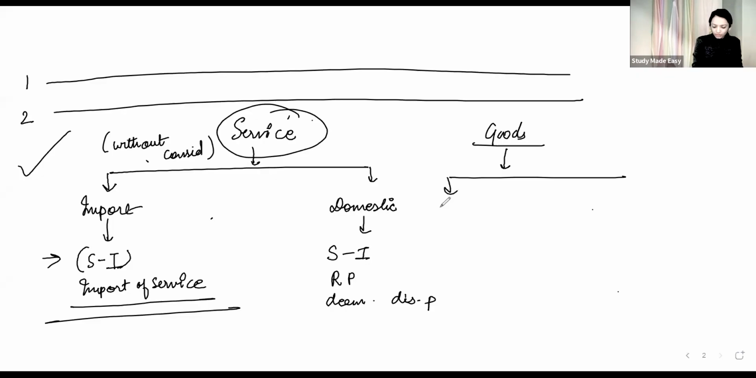Write it down. In relation to goods, import of goods, from that chart. Import of goods and domestic.